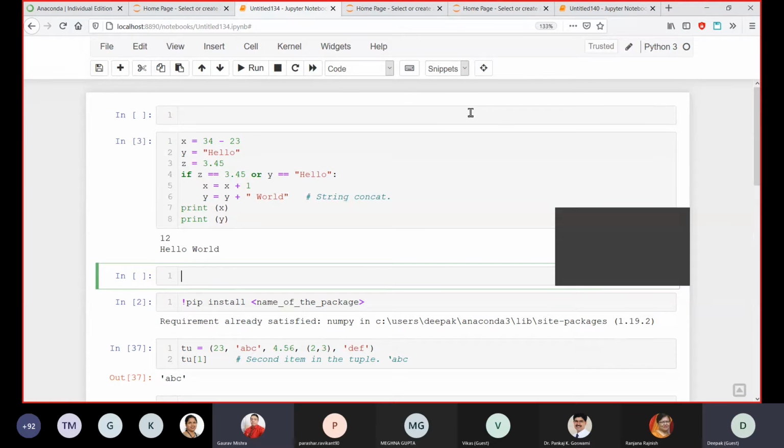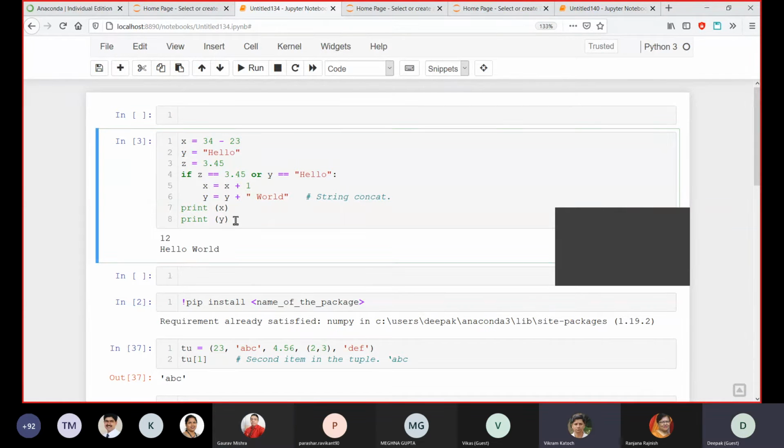Is it fine now? Yes, sir, very much. It's working, sir. So after escape, you can use A or B. That's the simplest thing you can do. And there are a lot of other options also after pressing escape. You can do a lot of different things. There are a lot of different shortcuts.